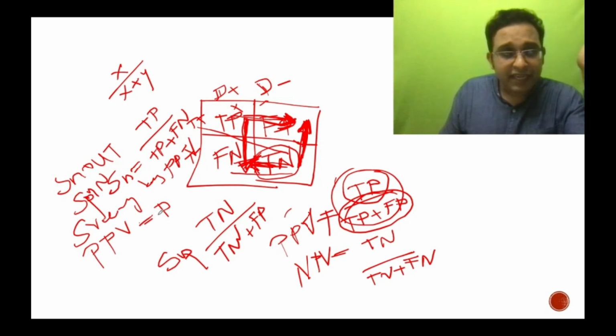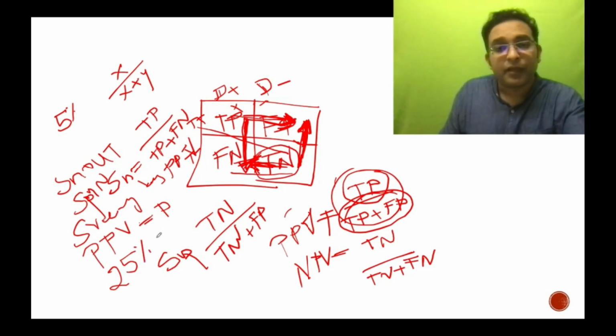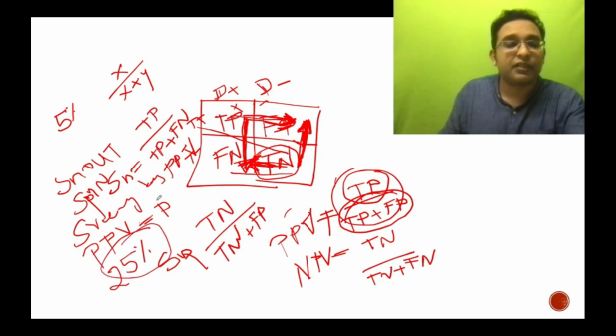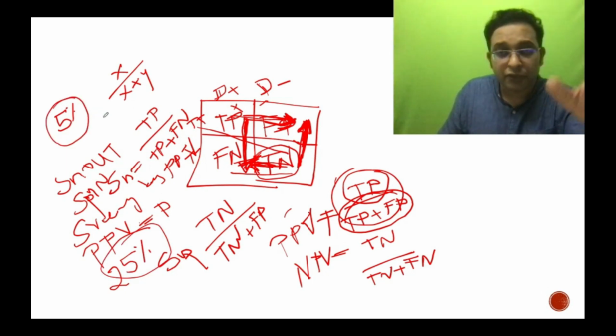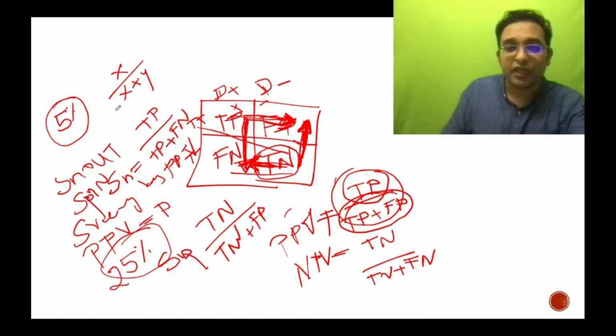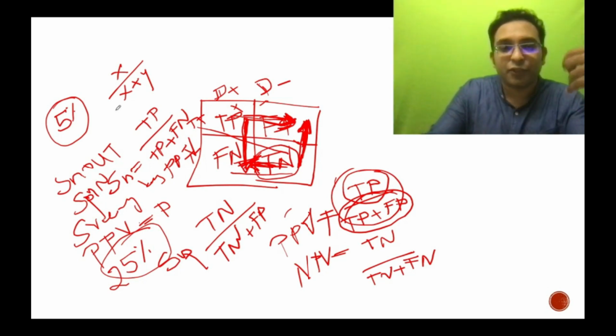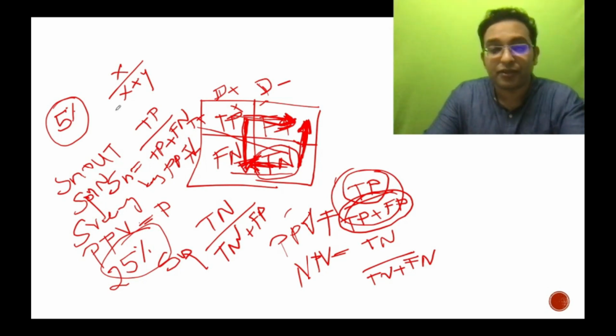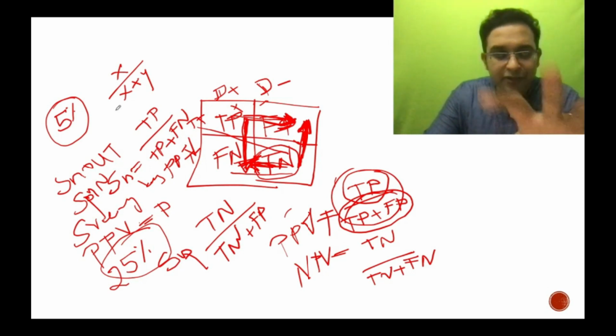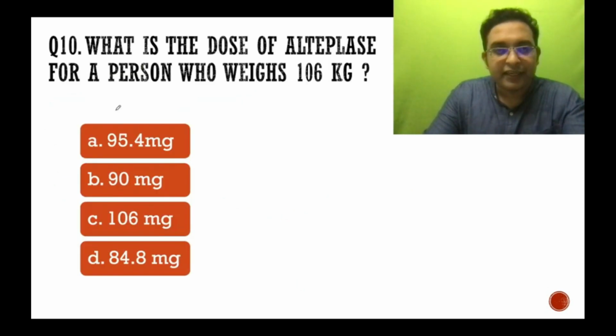So for example, if some area has 5% prevalence and some area has 25% prevalence, then positive predictive value will be more in the highly prevalent 25% area, and less in case of low prevalence. So positive predictive value is highly dependent on the prevalence of the disease. That also you should keep in your mind. So these are further MCQs which could come in the next AIIMS, NIMHANS or NEET, etc. So just study on this skeleton and learn.